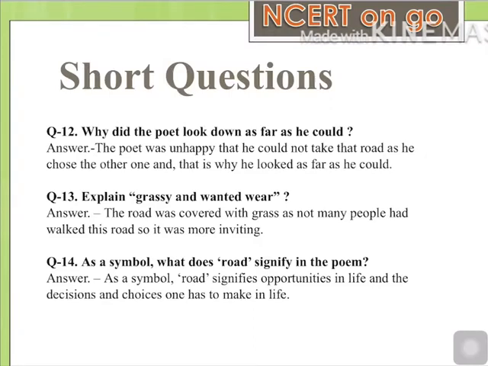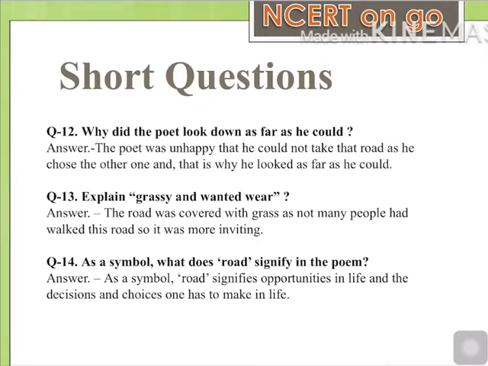Question number 13 is, explain grassy and wanted wear. This is a phrase from the poem. So the answer to the question is, the road was covered with grass as not many people had walked this road, so it was more inviting. That's why the poet chose that road, because he found it more appealing as it was less traveled by people.